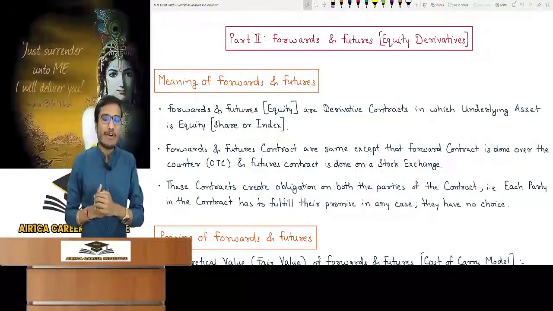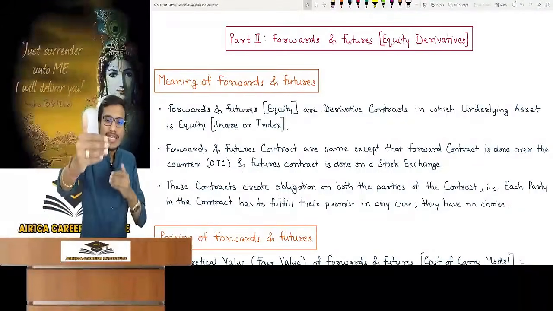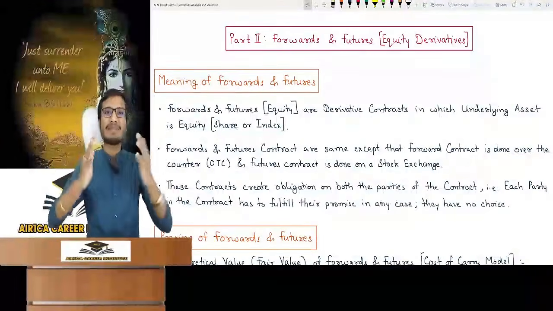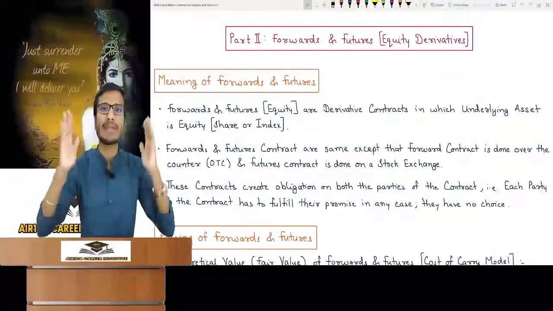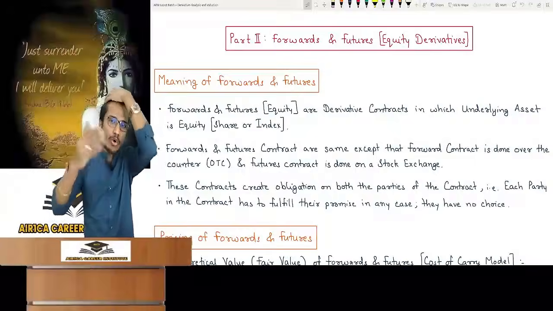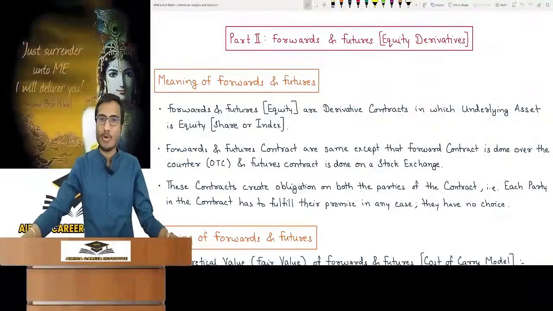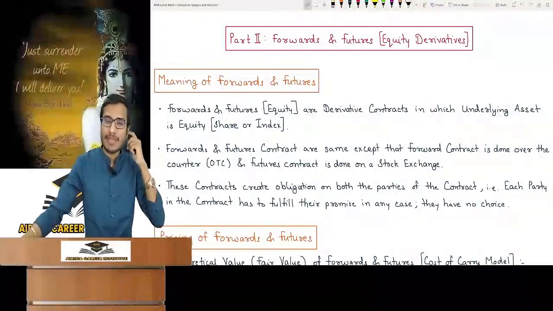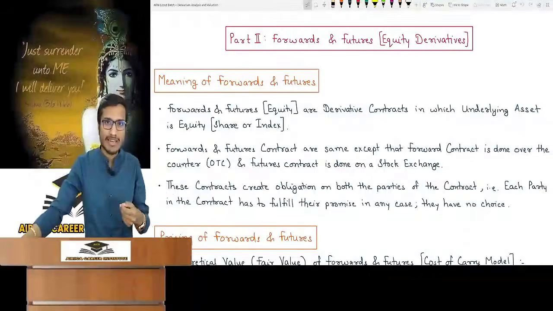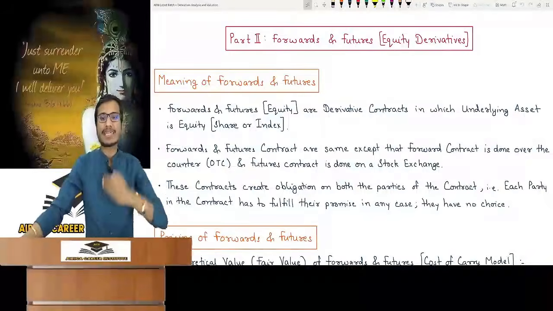A forward contract is done over the counter. It means you are sitting here and I am sitting next to you and we both have made a contract on the table. If two people sit face to face at a table and make a derivative contract, you will call it a forward contract. OTC, okay. Do not think that OTC means pizza and you are adding onion and tomato to it. It is not like that. OTC means over the counter, sitting face to face.